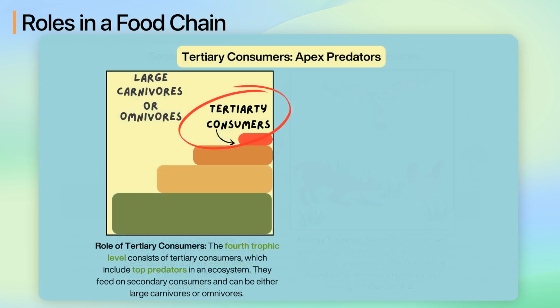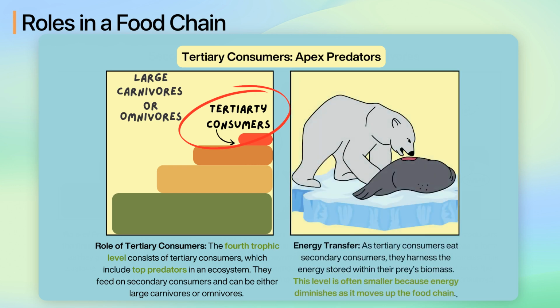The fourth trophic level consists of tertiary consumers, which include top predators in an ecosystem. They feed on secondary consumers and can be either large carnivores or omnivores. As tertiary consumers eat secondary consumers, they harness the energy stored within their prey's biomass. This level is often smaller because energy diminishes as it moves up the food chain.